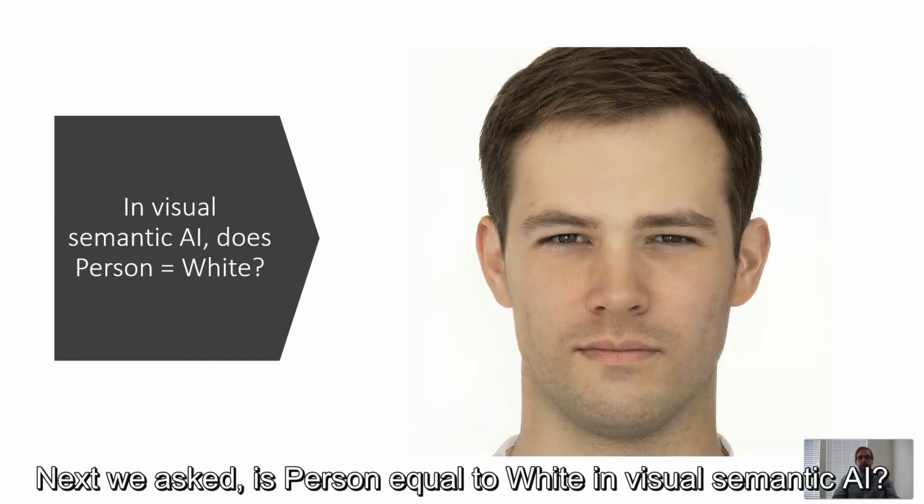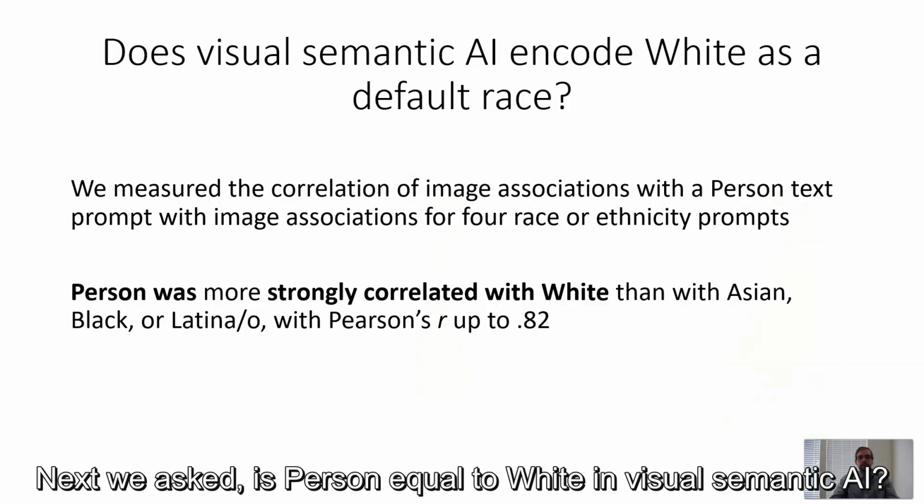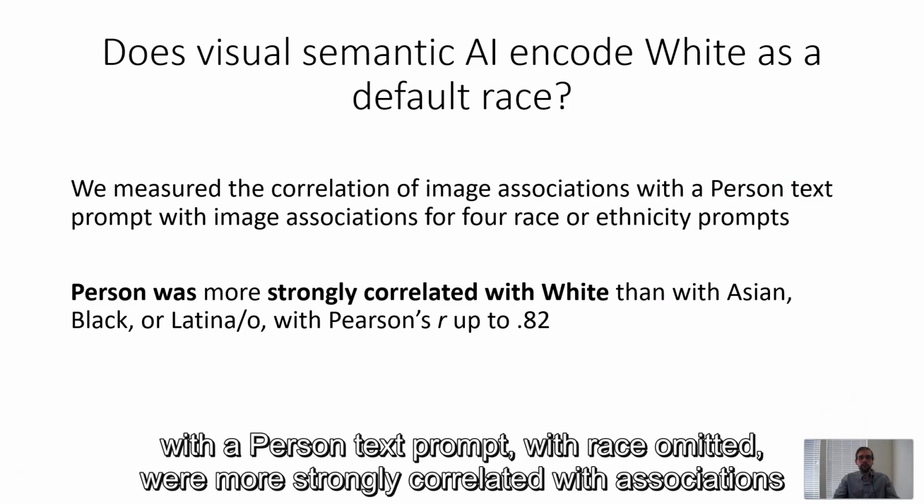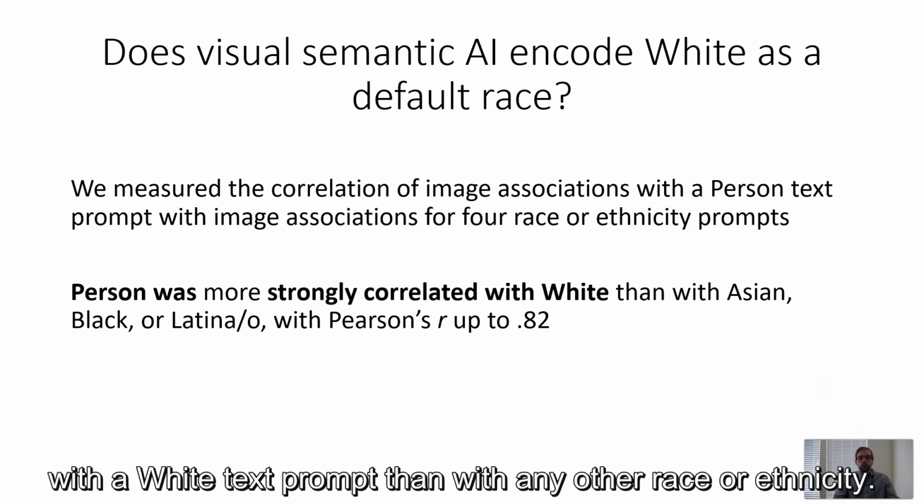Next we asked, does person equal white in visual semantic AI? Put another way, is white encoded as a default race in CLIP? We found that image associations with a person text prompt with race omitted were more strongly correlated with associations with a white text prompt than with any other race or ethnicity.